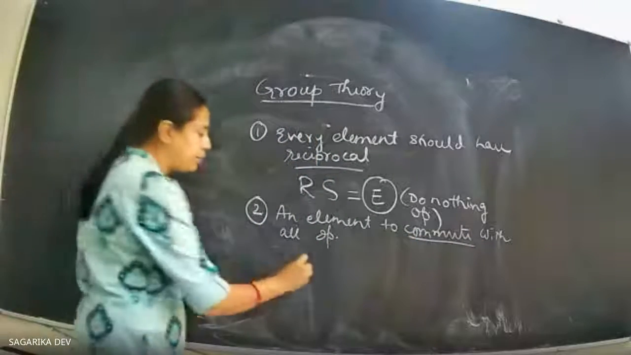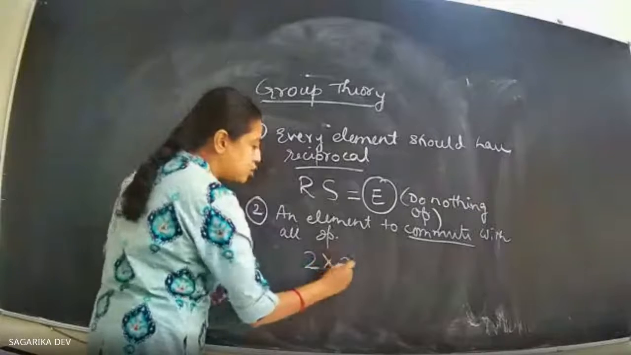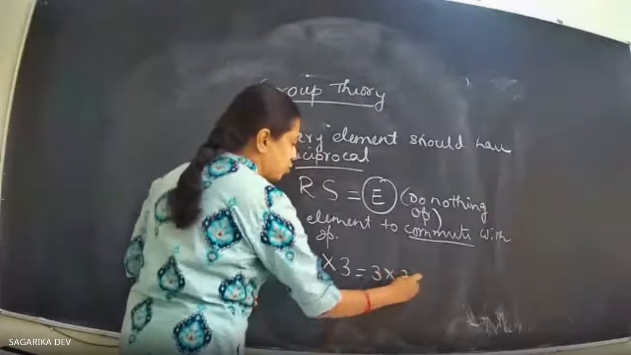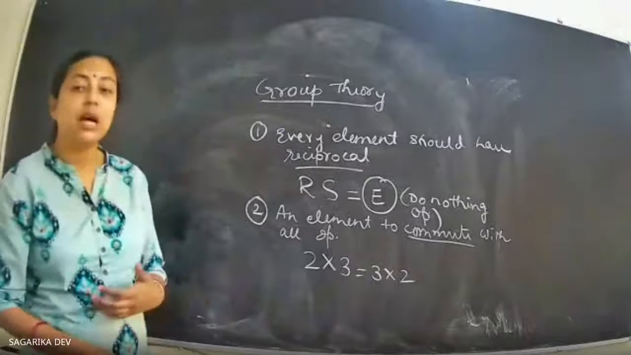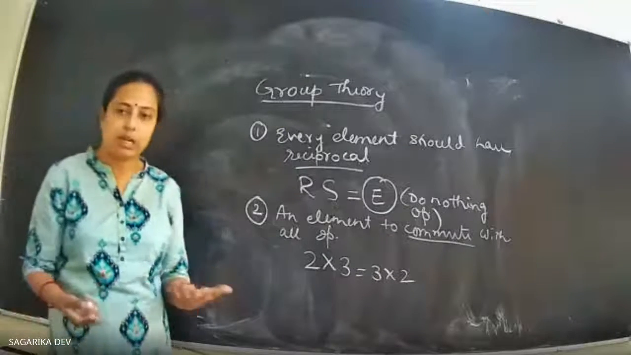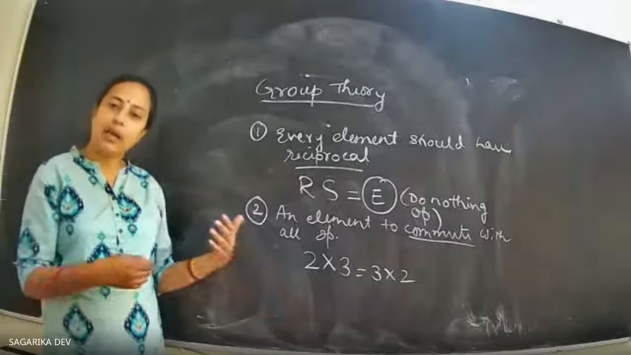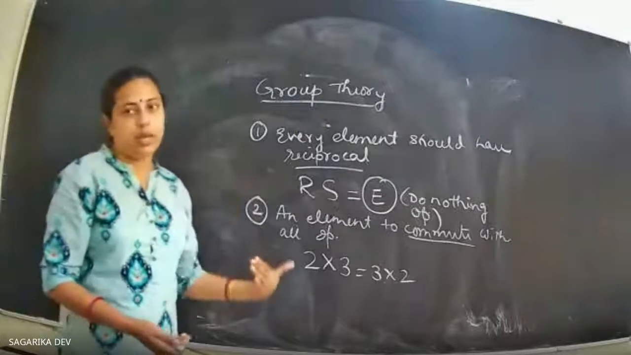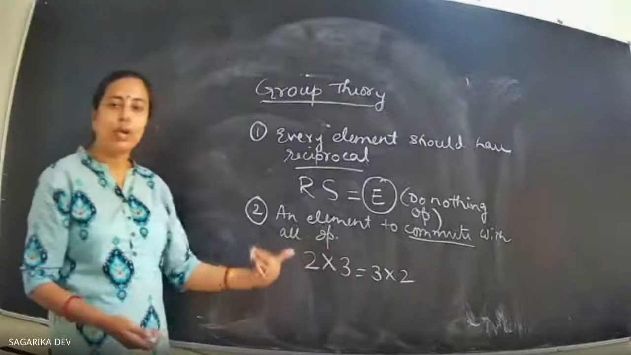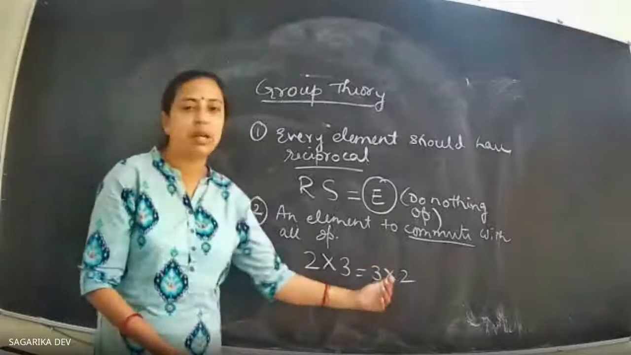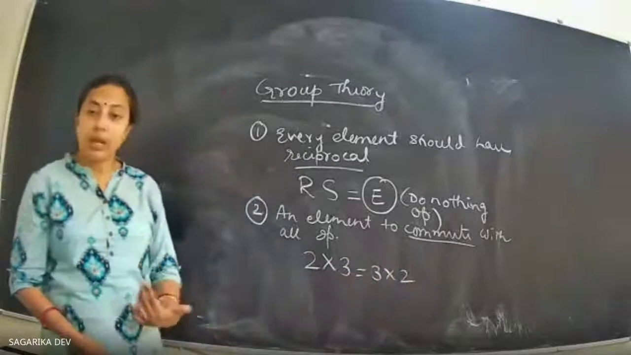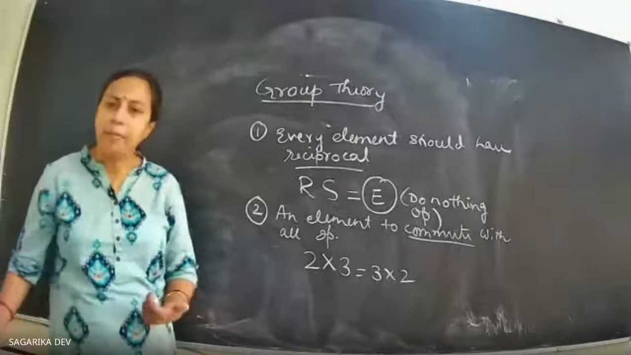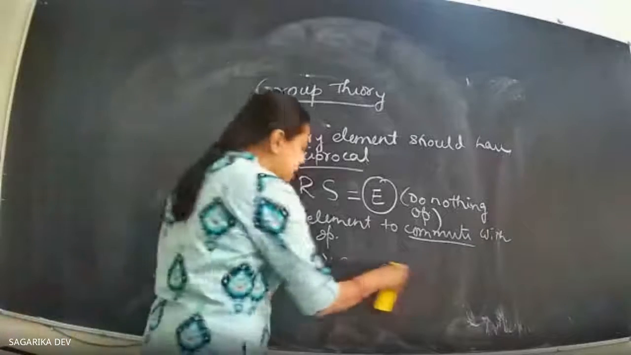Commutation by arithmetic: if we say 2 into 3, that is equal to 3 into 2. Of course, if it is a number, if it is an arithmetic group, then definitely every element will commute with each other. So if we multiply 3 by 2, it becomes exactly equal to multiplying 2 by 3.